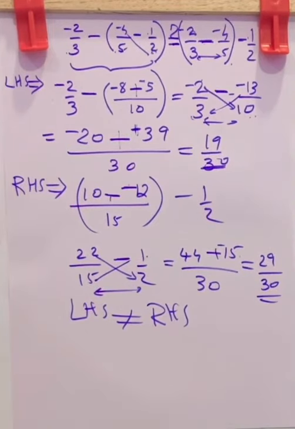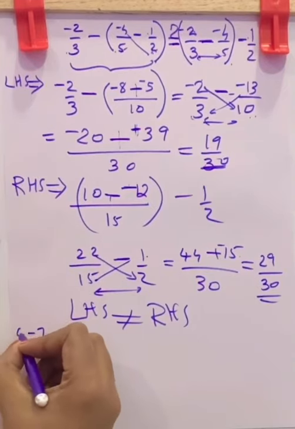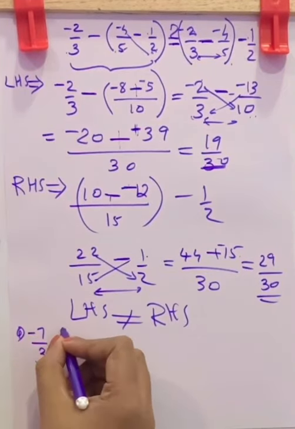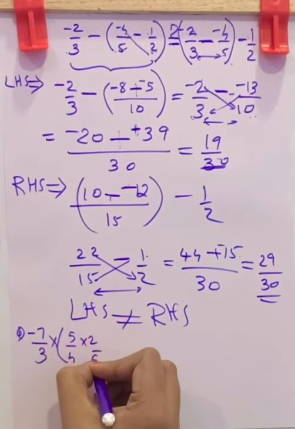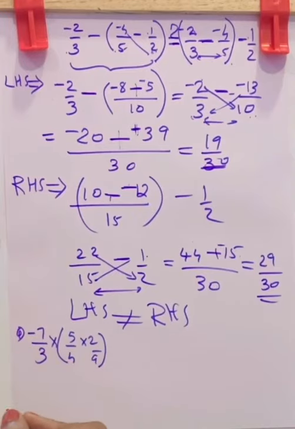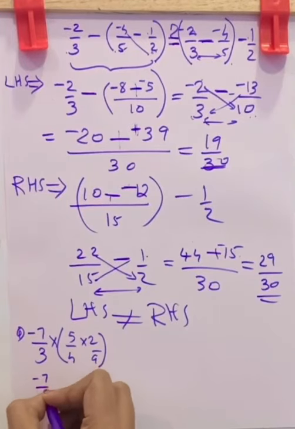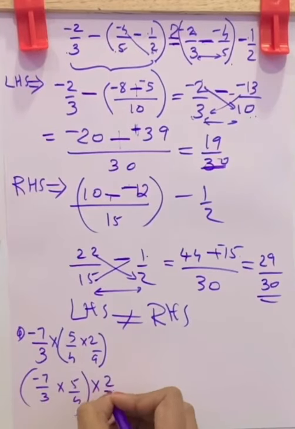Next is multiplication of rational numbers. Question is negative 7 by 3 inside the bracket 5 by 4 into 2 by 9. And you have to check whether it is equal to negative 7 by 3 into 5 by 4 into 2 by 9.